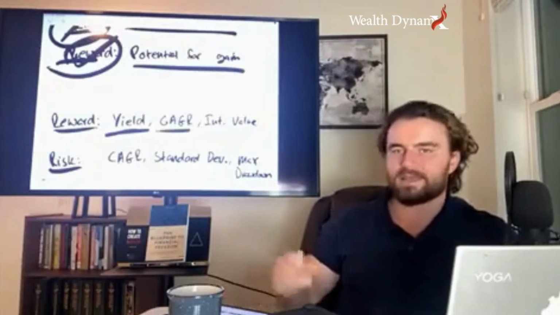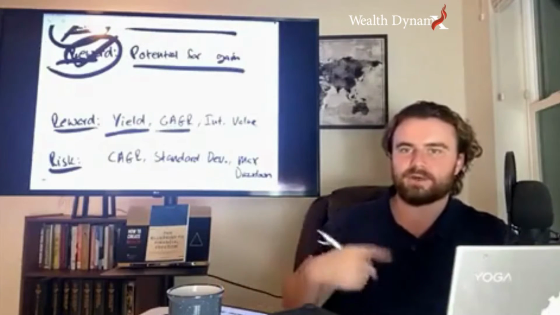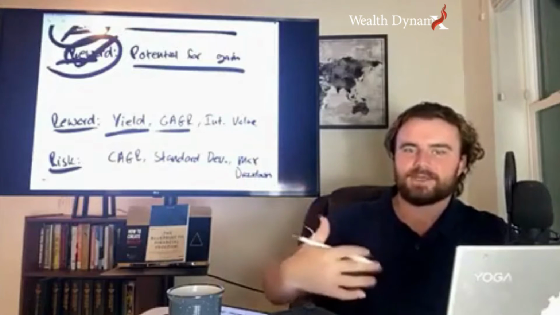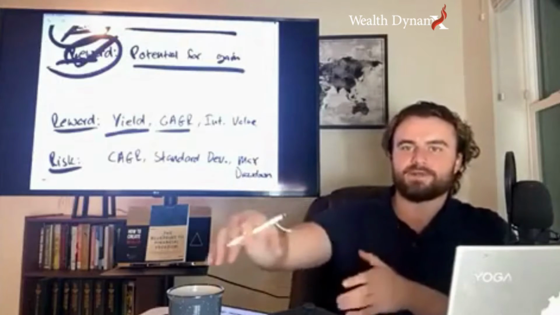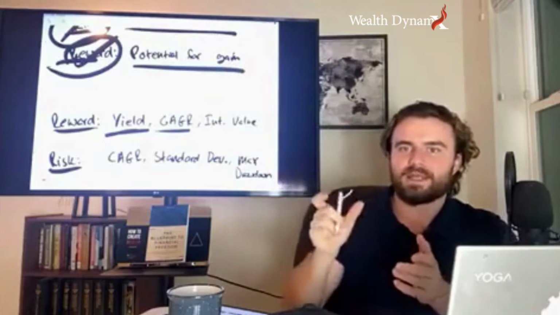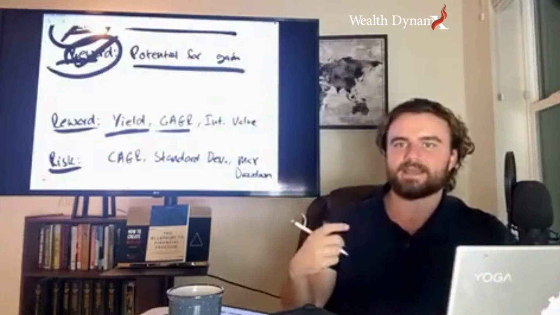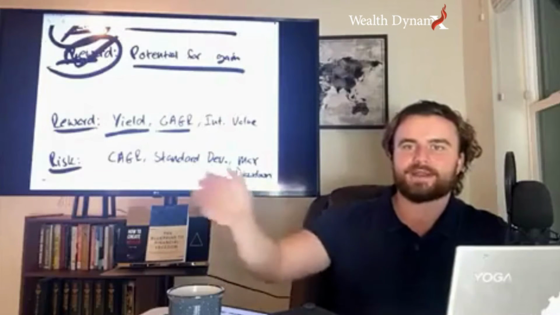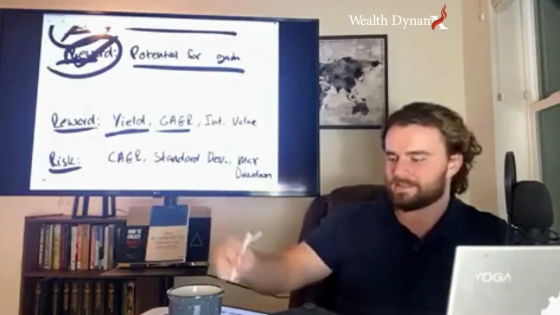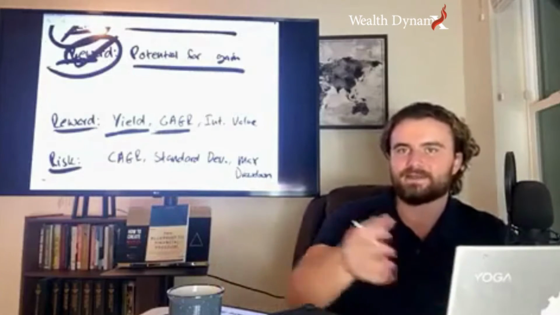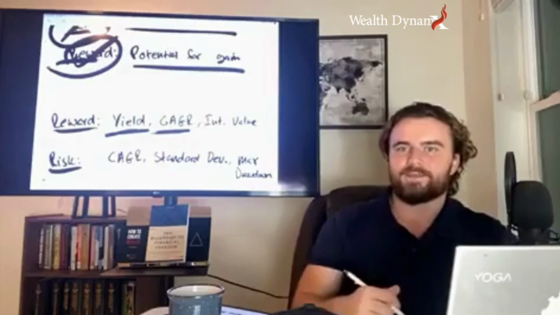Second thing is compounding annual growth rate. What's the annual rate of return when I factor in reinvesting my yield? If I'm reinvesting my yield, I'm buying more of the investment over time, so it's going to have compounding interest. I want to know that annual number, because it's a statistic I can use, not really in the investment itself, but to compare against other things. It's a measurement of long-term opportunity cost: if I invest in this thing versus this thing, I can see the compounding annual growth rate.